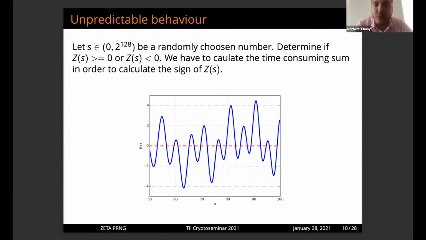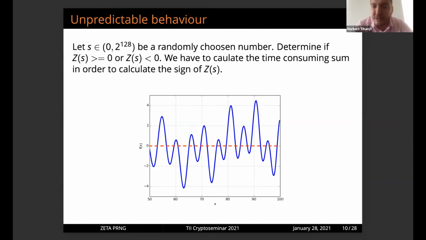Basically, we have to calculate the whole time-consuming sum in order to calculate the sign of zeta(s). So if somebody picks a random number and tries to determine whether the function at that position is positive or negative, they have to calculate the whole function. There are some predictions, but we can say for certain that the function at that height is positive or negative only if we calculate the whole sum.